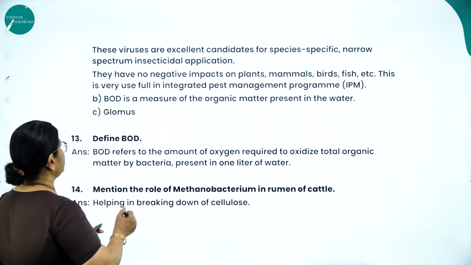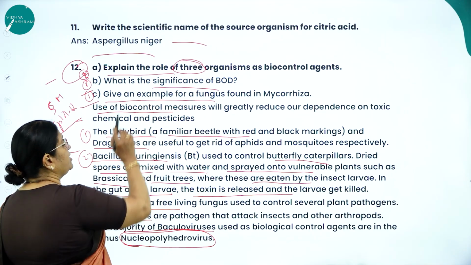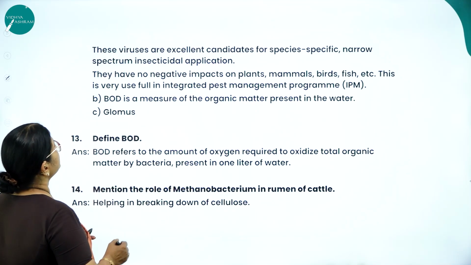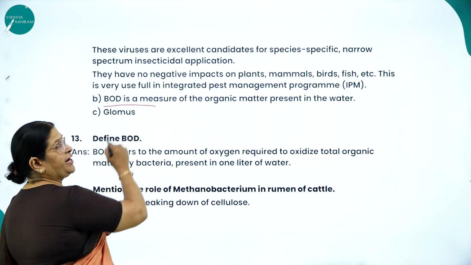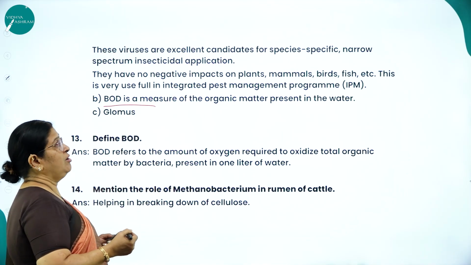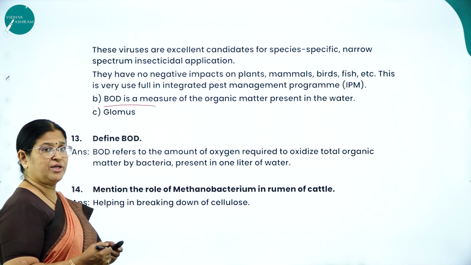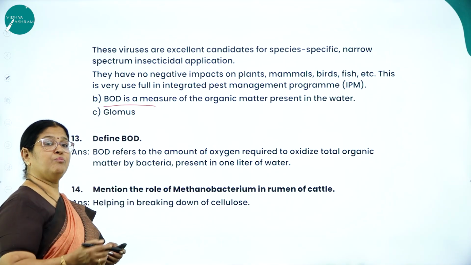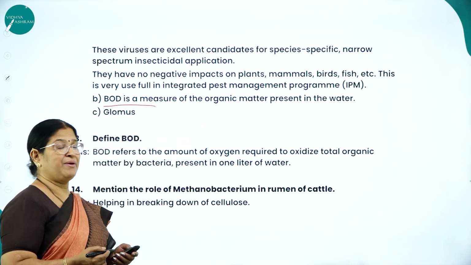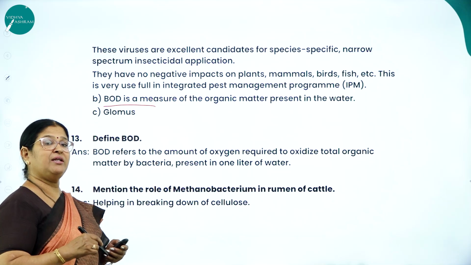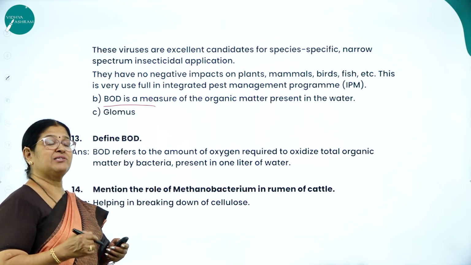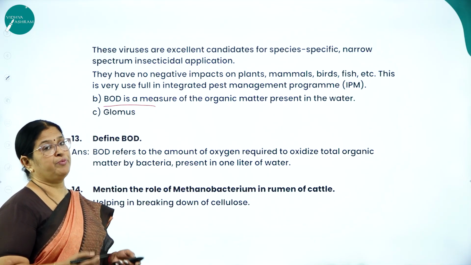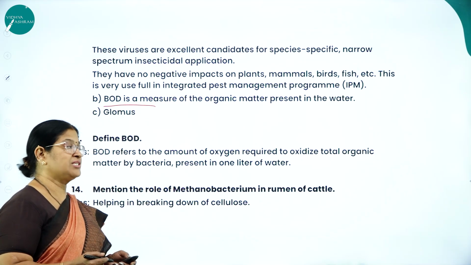Then the second question, what is the significance of BOD? Already I told you, BOD is a measure of the organic matter present in the water. More the BOD, more will be the organic matter. Lesser the BOD, less will be the organic matter. So it is a measure. More BOD, more pollution. Less BOD, less pollution.